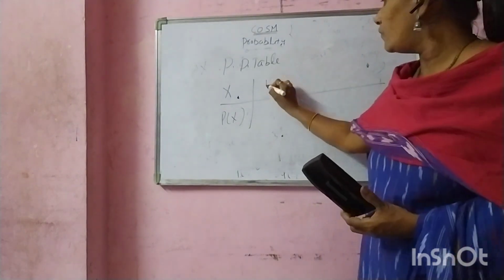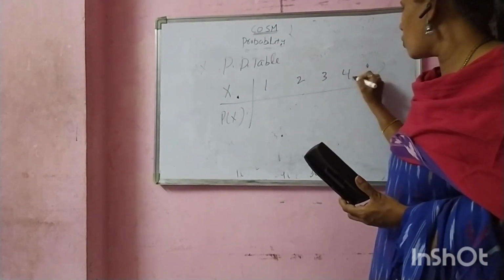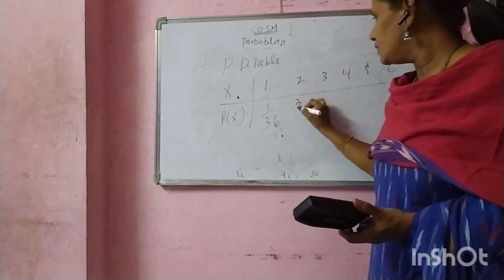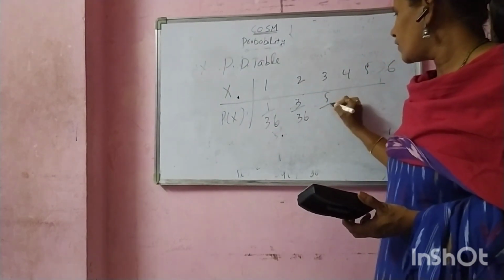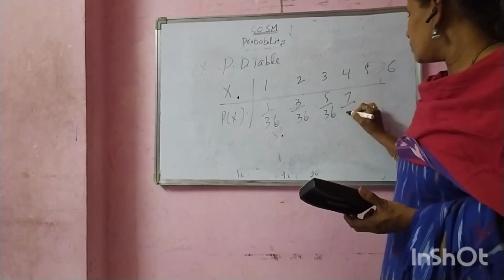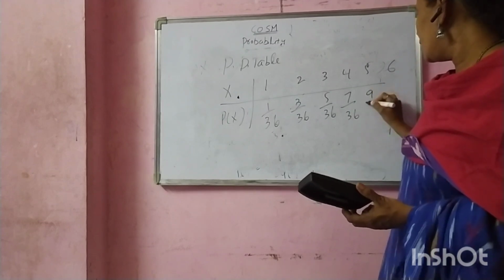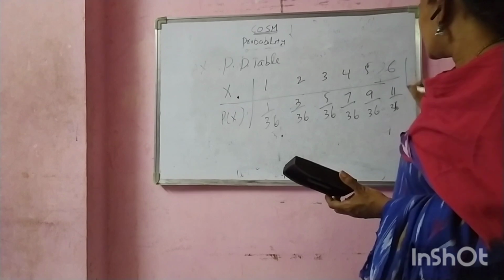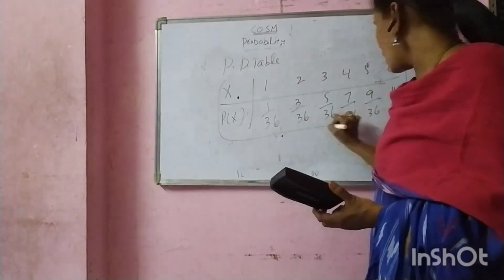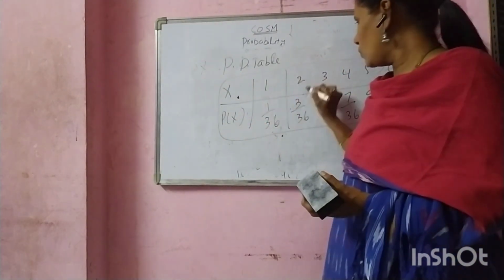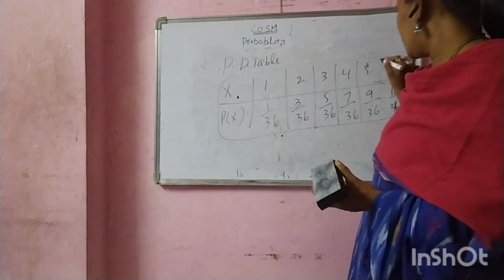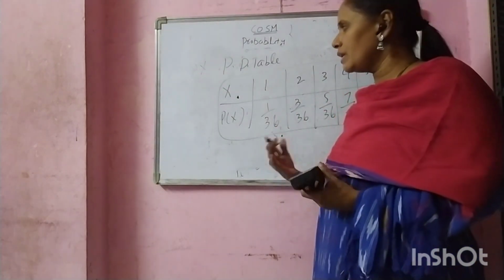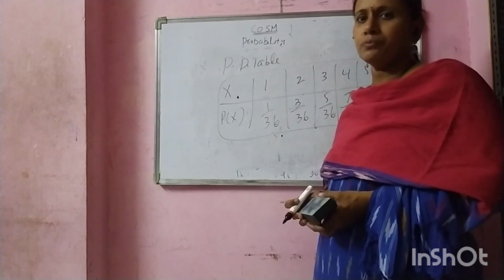Here 1, 2, 3, 4, 5, 6, with probabilities 1 by 36, 3 by 36, 5 by 36, 7 by 36, 9 by 36, 11 by 36. These are the probability distribution table. Okay. Now, this is the calculation of the probability distribution table. Using this table, we can calculate mean value and variance value.